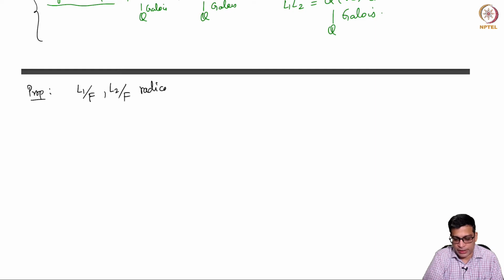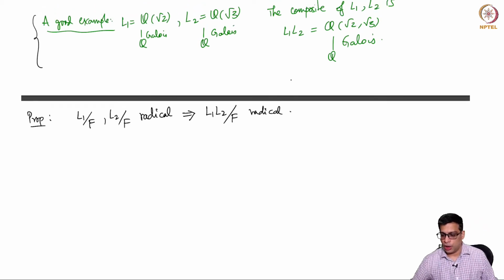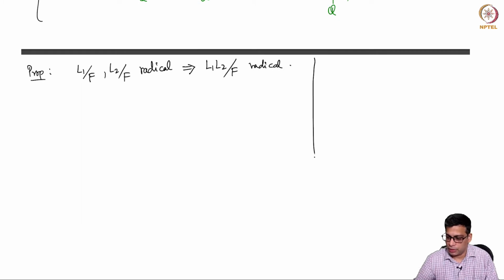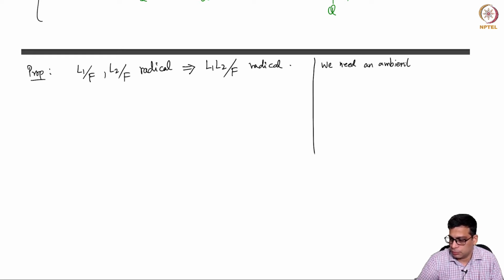Suppose we have two radical extensions L1 and L2. I claim that their composite is also radical. Now just a word about the ambient field. We need an ambient field K containing both L1 and L2 in order to make sense of the composite.